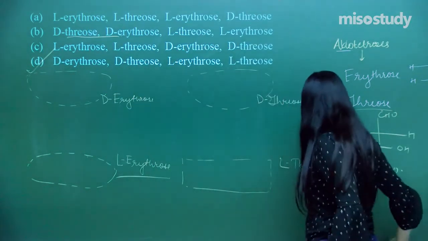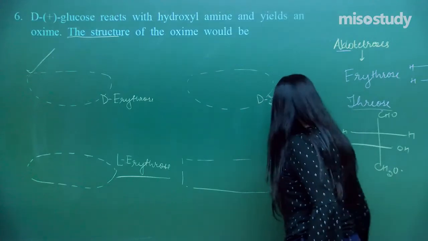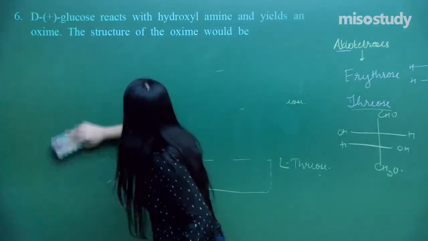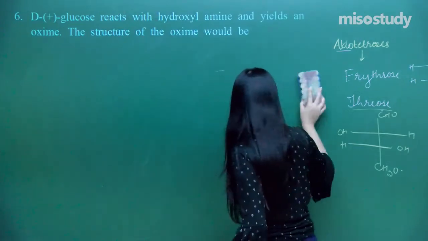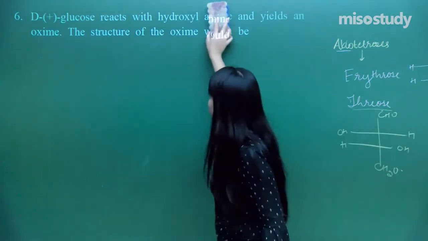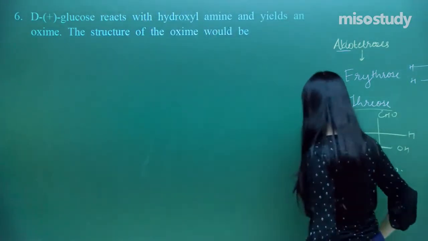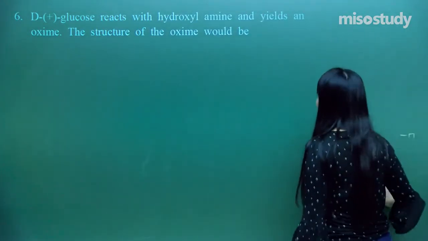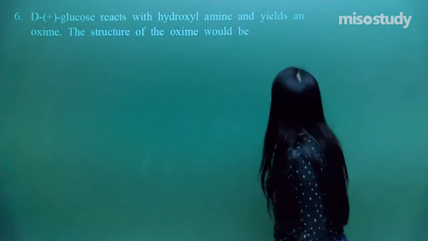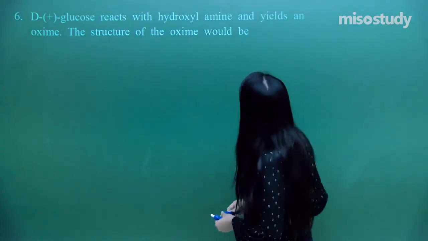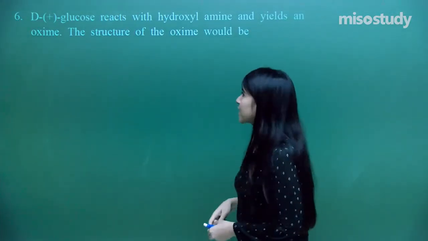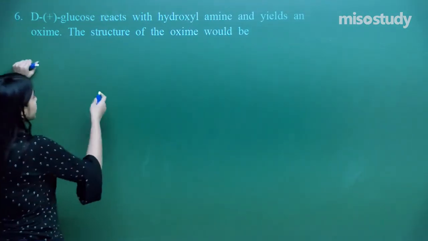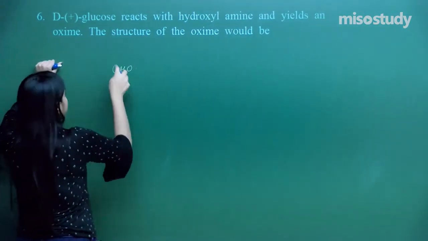So now let's just move on to the next question. What do we have? Let me just rub this off first. Now it's again a very good question. Also it is very important because here they are asking about the formation of oxime. So what does it say? D plus glucose reacts with hydroxylamine and yields an oxime, and they want the structure of the oxime. So let us just first have the reaction. This is the D plus glucose.